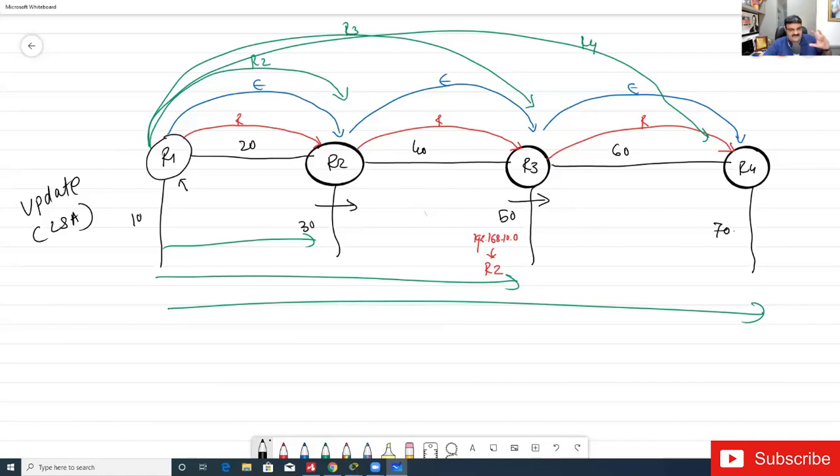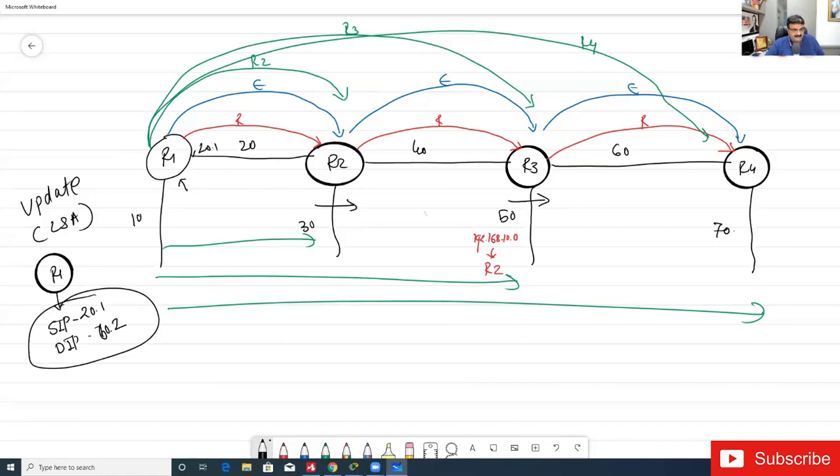But the system will be like this. When R1 gives the update, the source IP would be the IP address of the router, 20.1, and the destination IP would be the IP address 60.2. So what happens for understanding: when R1 sends the update, R2 says, okay, this is not for me, I have to pass it to 60.2.